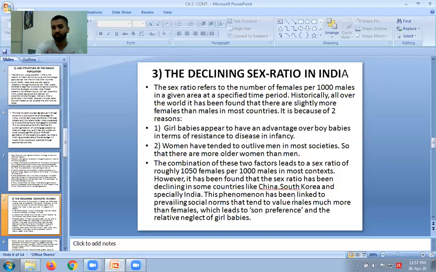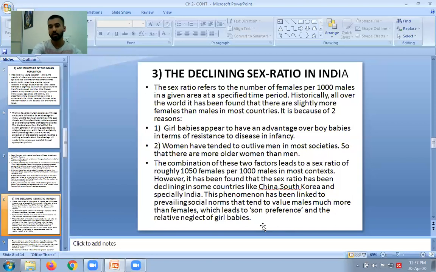This phenomenon has been linked to prevailing social norms that value males more than females, which leads to preference for boys and neglect of the baby girl. So because of these reasons, there has been a decline that we have all seen over the years.